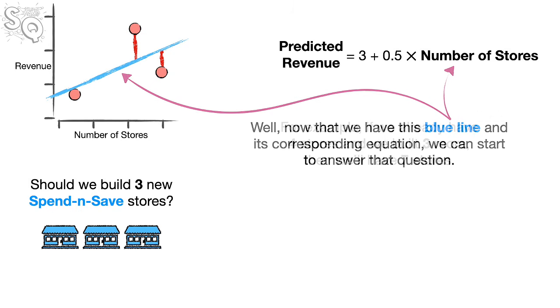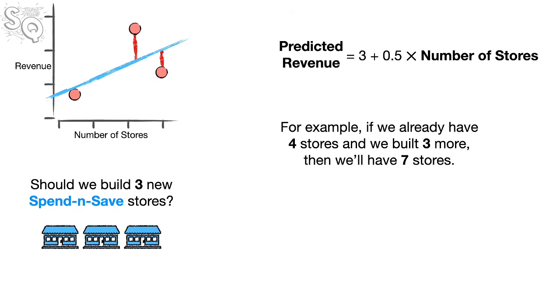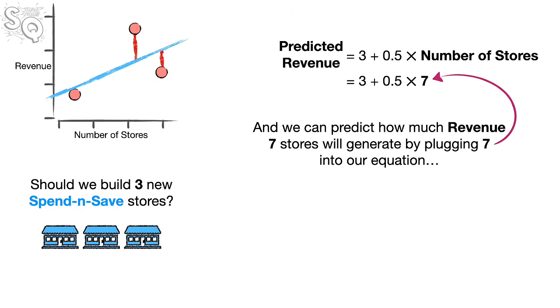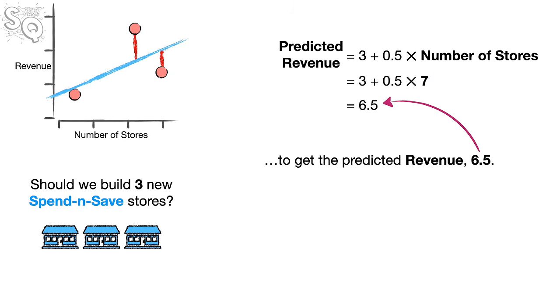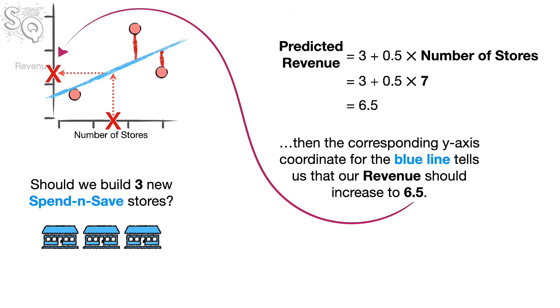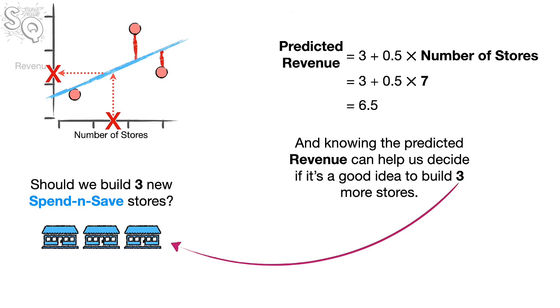answer that question. For example, if we already have 4 stores and we built 3 more, then we'll have 7 stores. And we can predict how much revenue 7 stores will generate by plugging 7 into our equation to get the predicted revenue 6.5. In other words, if we increase the number of stores to 7, then the corresponding y-axis coordinate for the blue line tells us that our revenue should increase to 6.5. And knowing the predicted revenue can help us decide if it's a good idea to build 3 more stores.